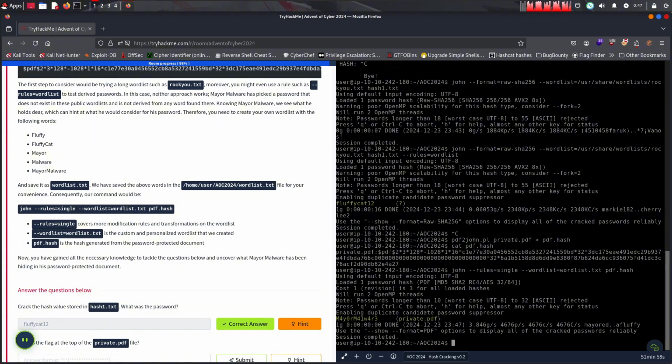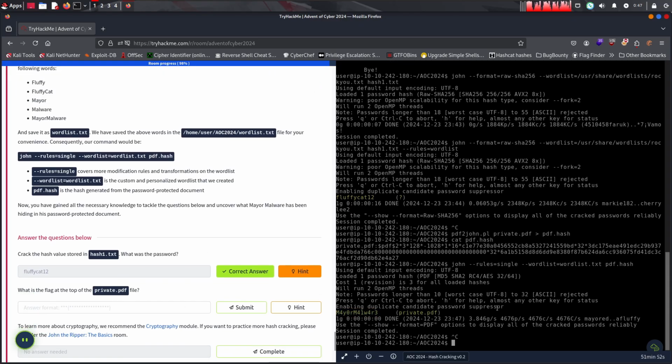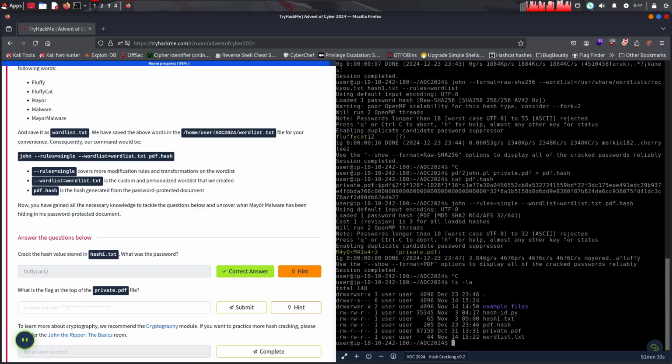And yeah, John can also determine on his own what type of data it is, and they can just utilize it. So here, for example, we need to provide that this is the password hash for PDF. We just need to pass the hash. And yeah, let's try to crack it to open the private PDF file.